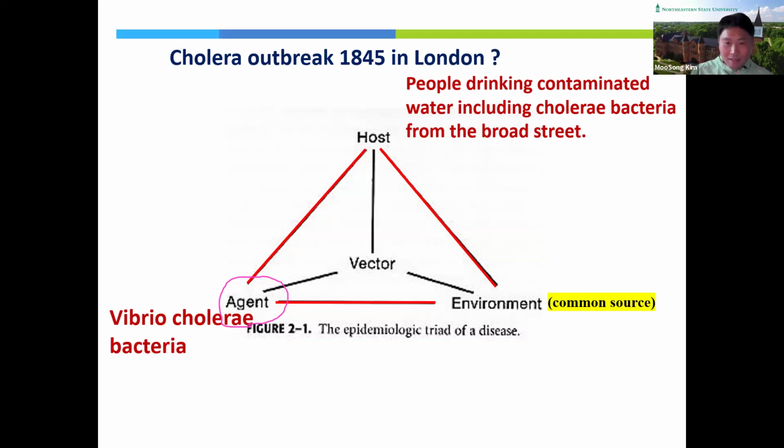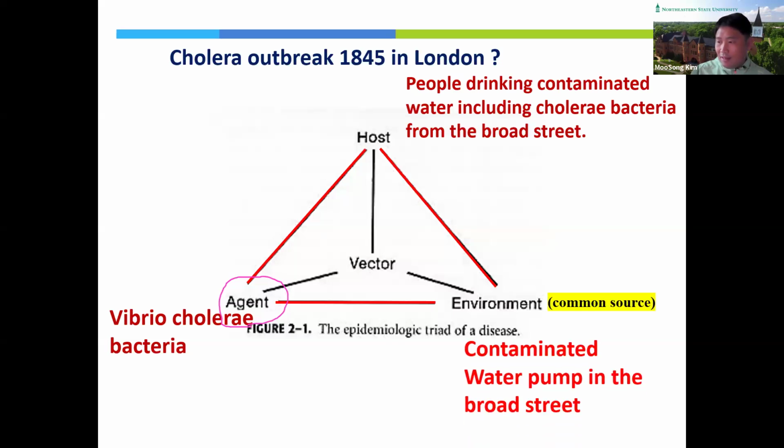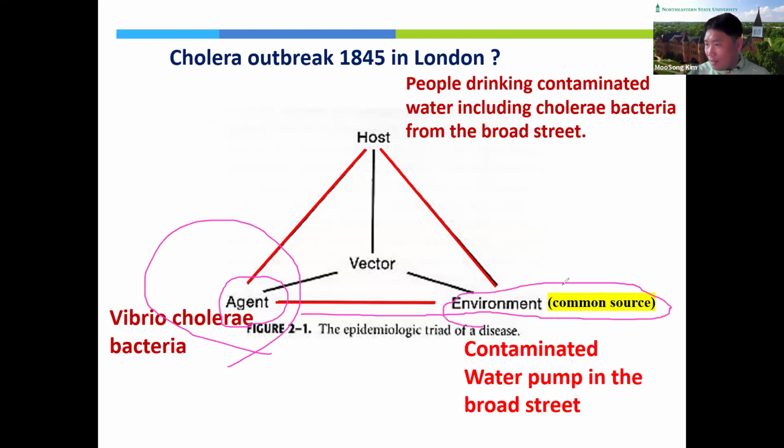And then the environment is a common source, actually the contaminated water pump on Broad Street. So these bacteria transmit to the host through this environment, right? That's why this environment is actually an intermediate step.